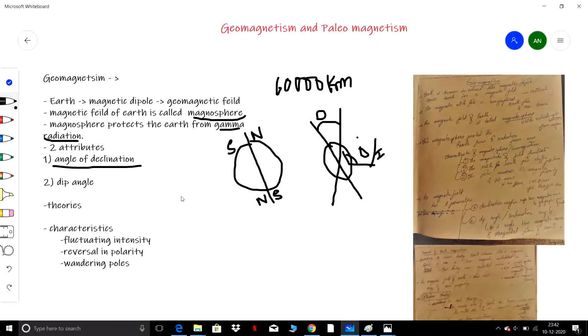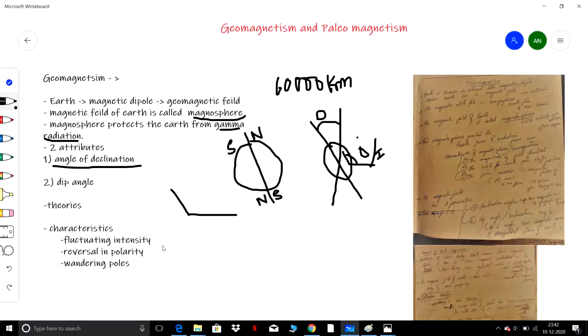That is, the magnetic axis forms an angle with the plane surface of the Earth at any position on the surface. The characteristics of this magnetic field are fluctuating intensity, reversal in polarity, and van pose, which we'll discuss in the paleomagnetic part.